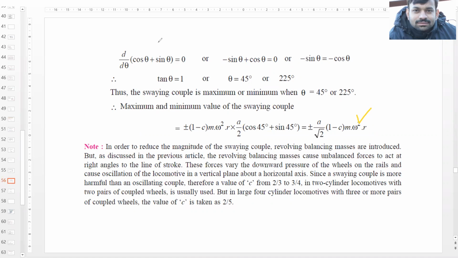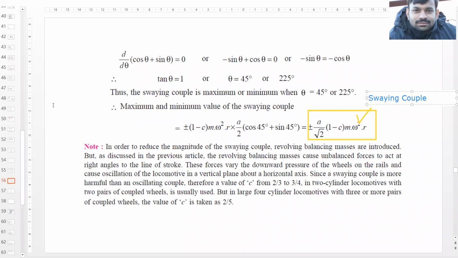This is the value of the swaying couple. A similar expression holds for the tractive force.